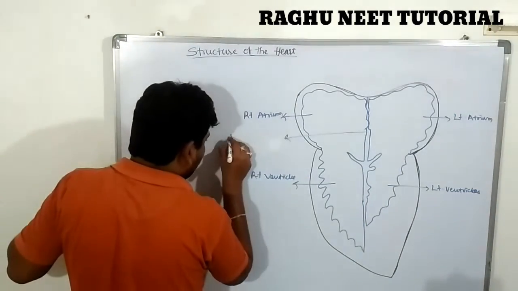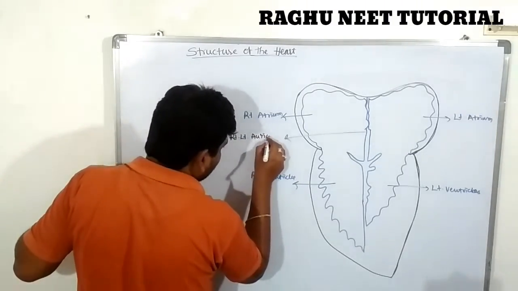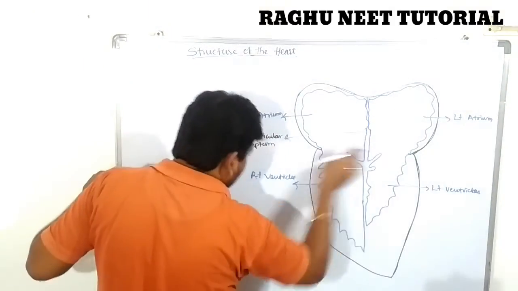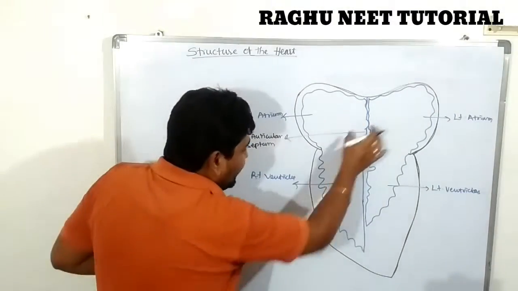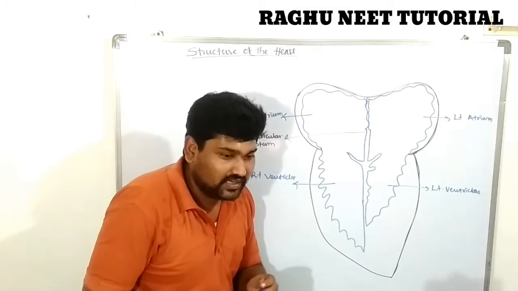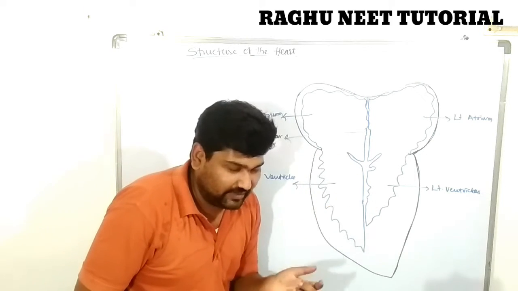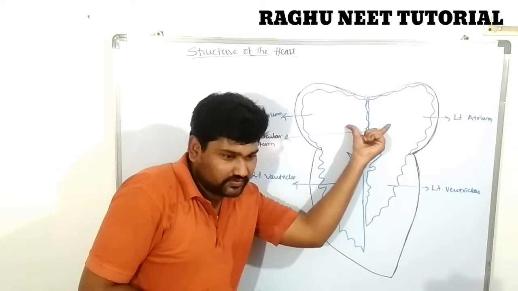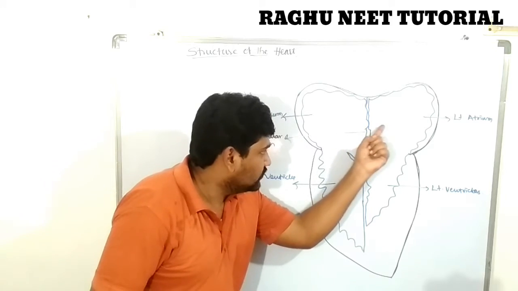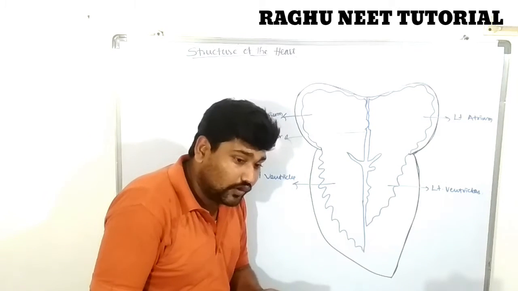Listen carefully. These two are divided by the septum known as the right and left auricular septum. In embryonic development, there is a connection between the two auricles through a valve. That valve is called the foramen ovale.